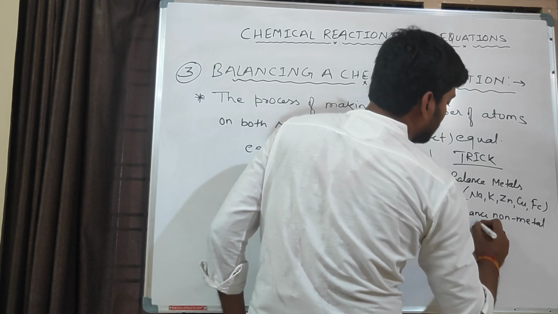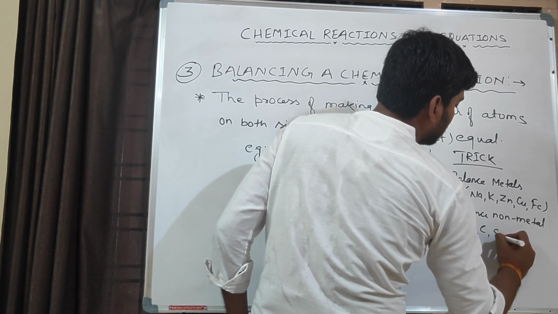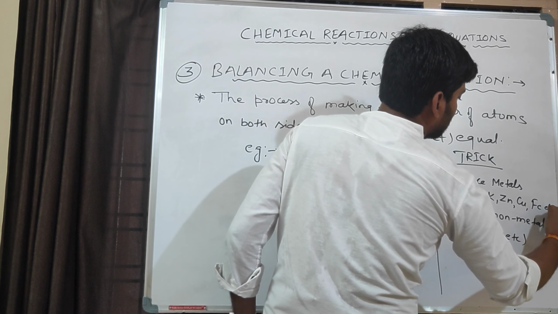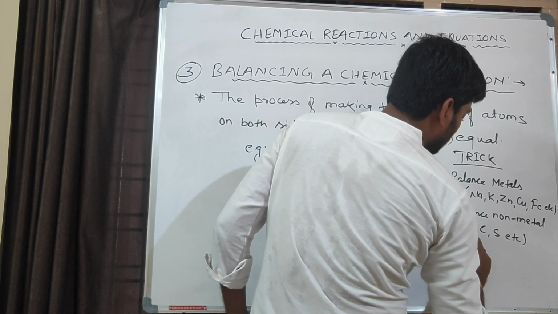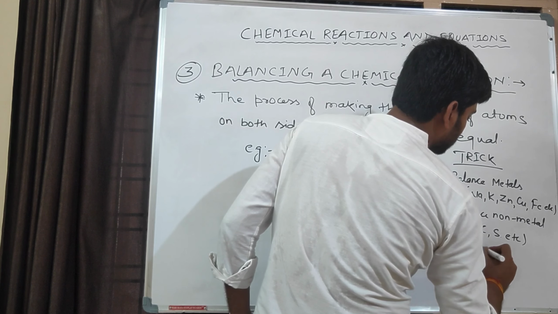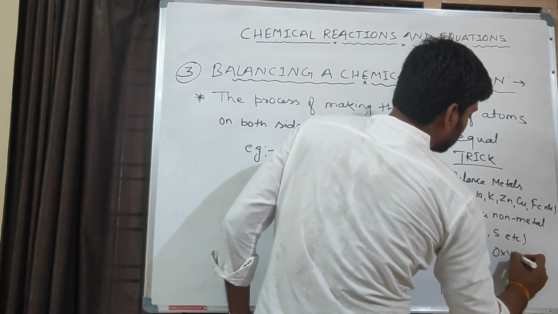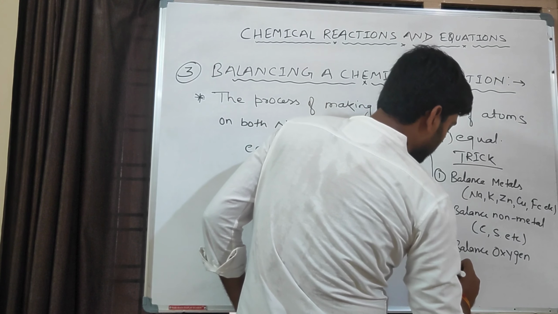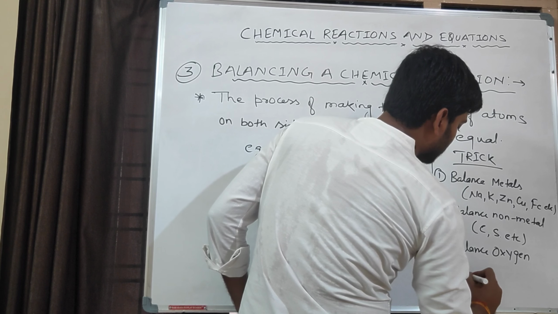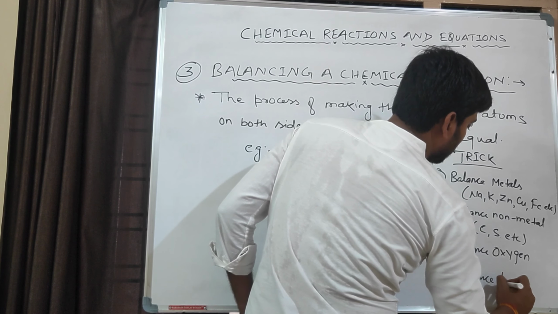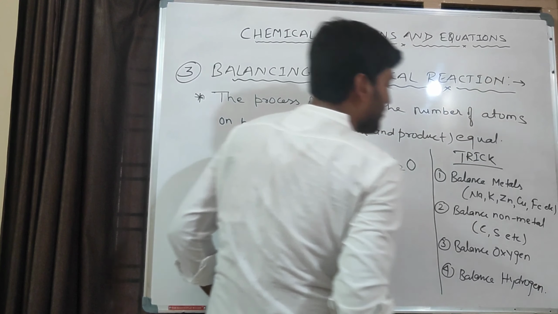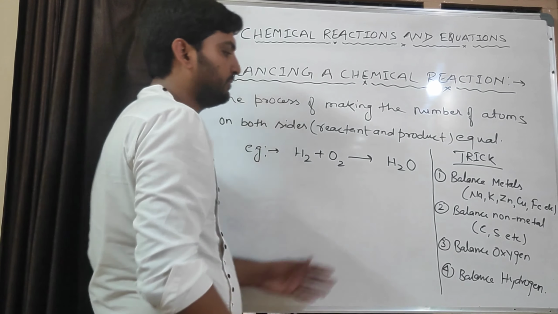Second step is balance non-metal like carbon, sulfur, etc. Third step is balance oxygen. Okay, oxygen is also a non-metal, but we are taking it in the third step. Fourth, balance hydrogen. Okay. So we have to follow these 4 steps.